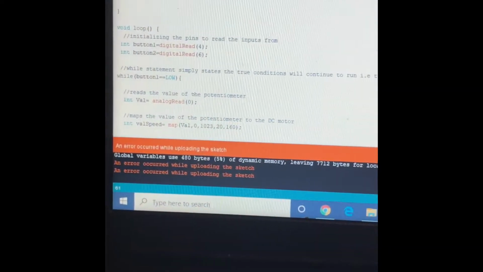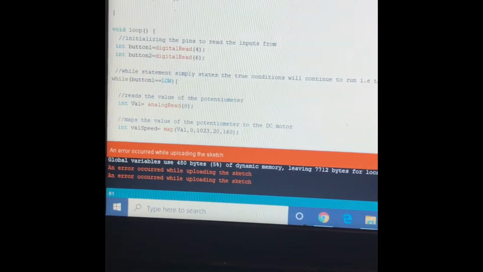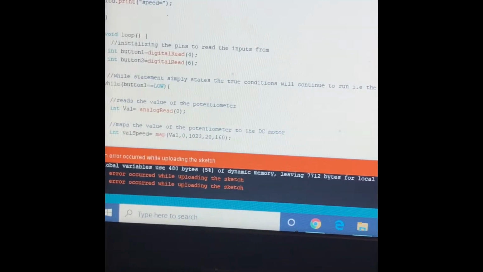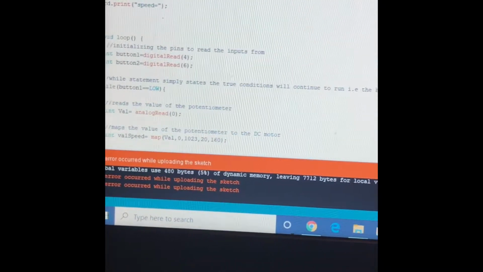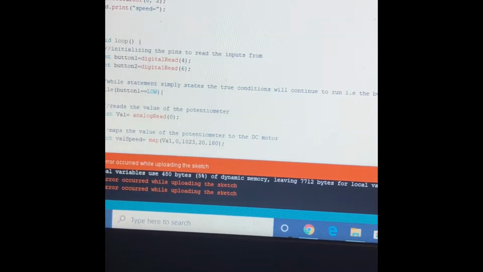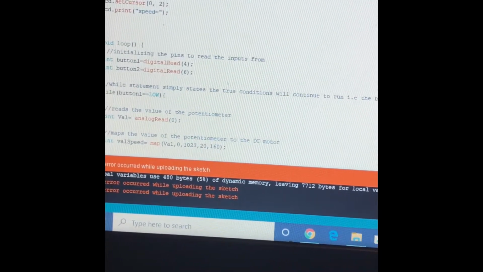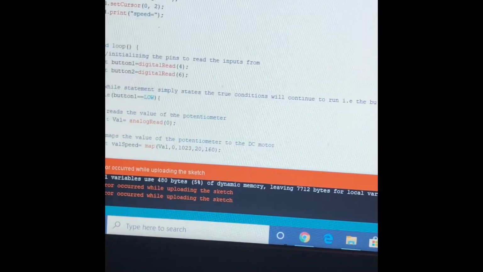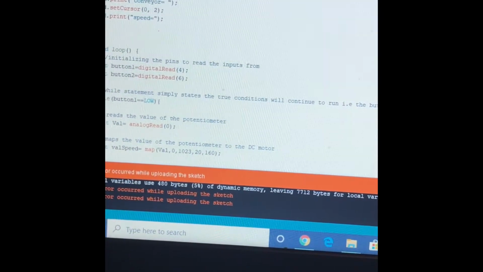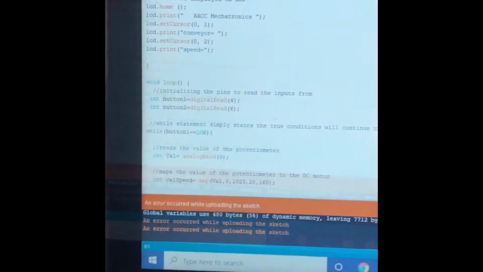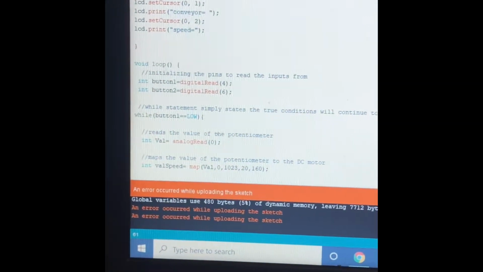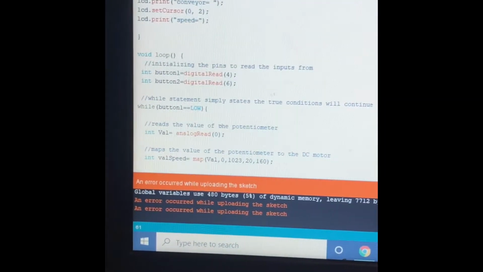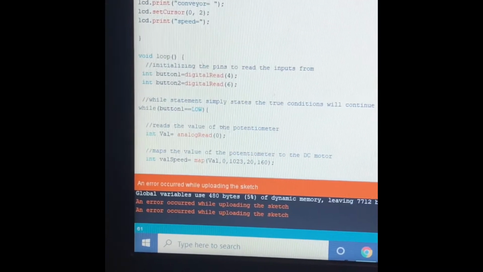For this exercise, I'm going to be using the while statement. What the while statement does is it simply states that the true conditions will continue to run in the loop. That is, the push button has been pressed, and the motor will continue to run until the push button or the statement becomes false. So that's it for the while statement. It's going to continue running in the loop until the statement following it becomes false.